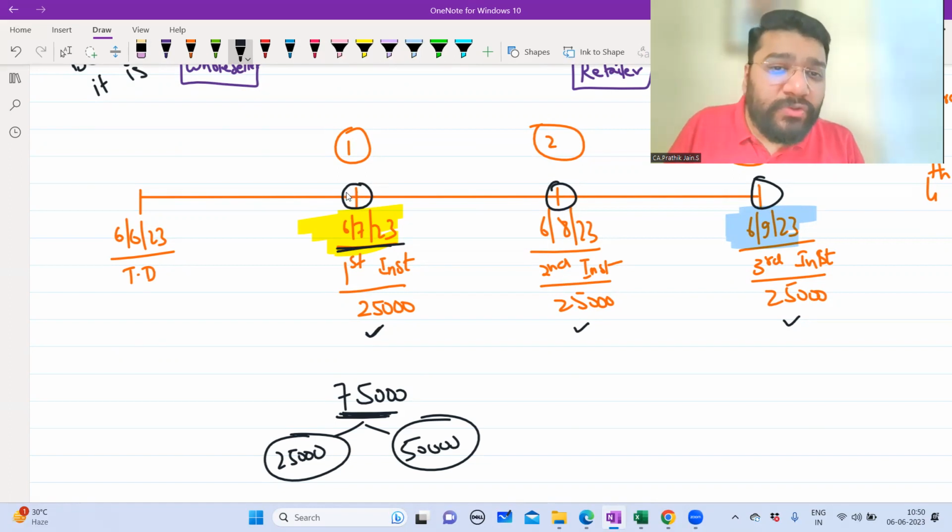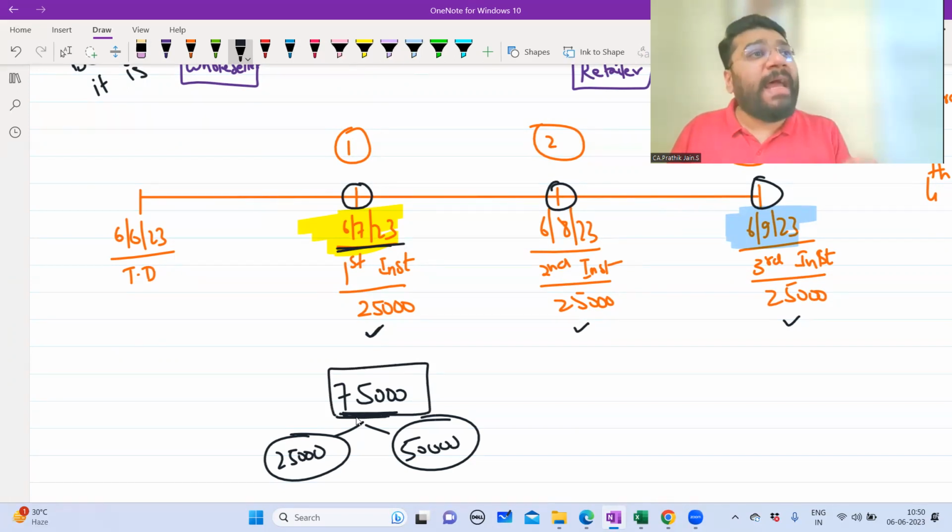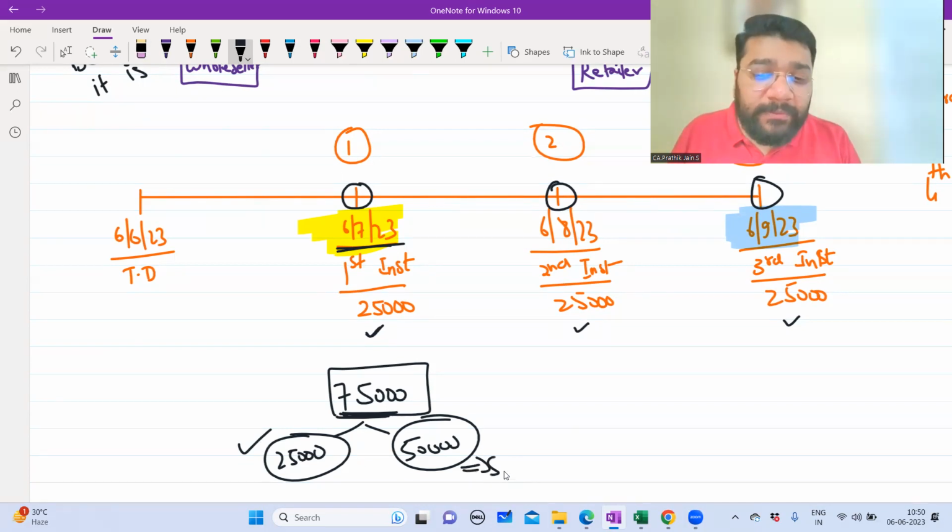That is, on 6th of July, if the seller receives 75,000, in that anyways 25,000 was already contracted to be received on that date. So can I say the seller on that date is receiving a surplus money of how much? 50,000 rupees is the surplus money. Guys, am I right or wrong? Online people, please tell me.